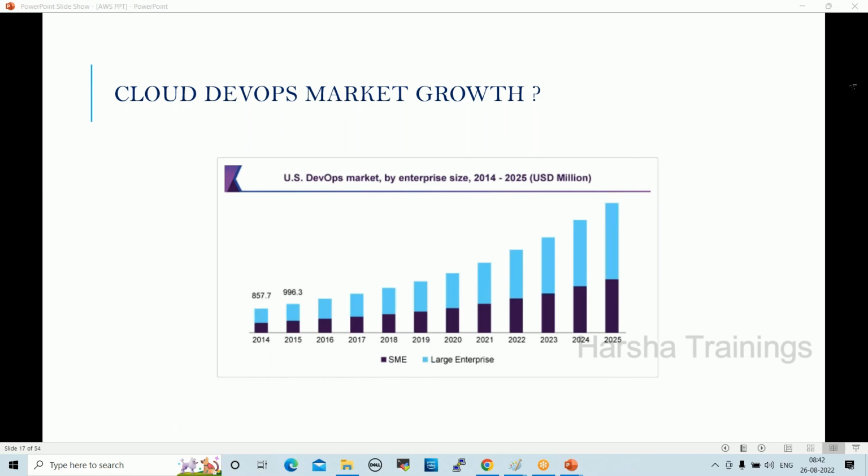Any other questions, anyone? So only AWS will be for 1 year, or for Google and Azure also it will be 1 year, Ram? So AWS is 1 year free. Google is 3 months free. Azure 2 months.